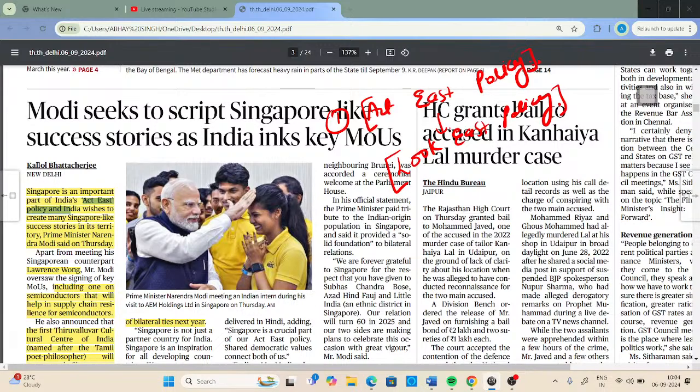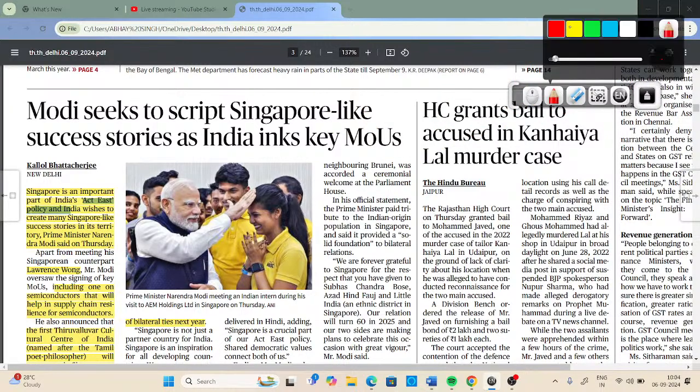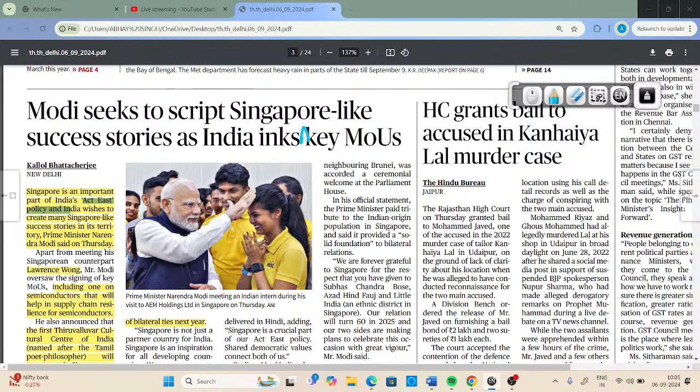Now, what is the difference between Act East policy and Look East policy? This is also very important for us to understand. Then only can we get sufficient knowledge of the main idea of Act East policy, because under this policy, not only have the names been changed, some serious changes have also been made.